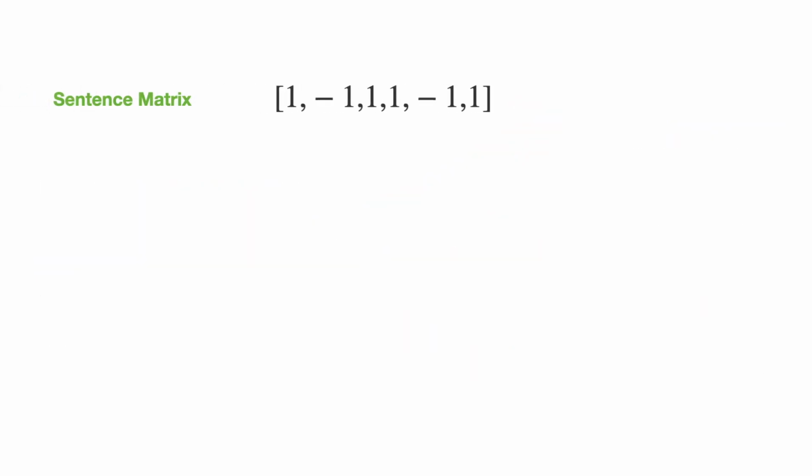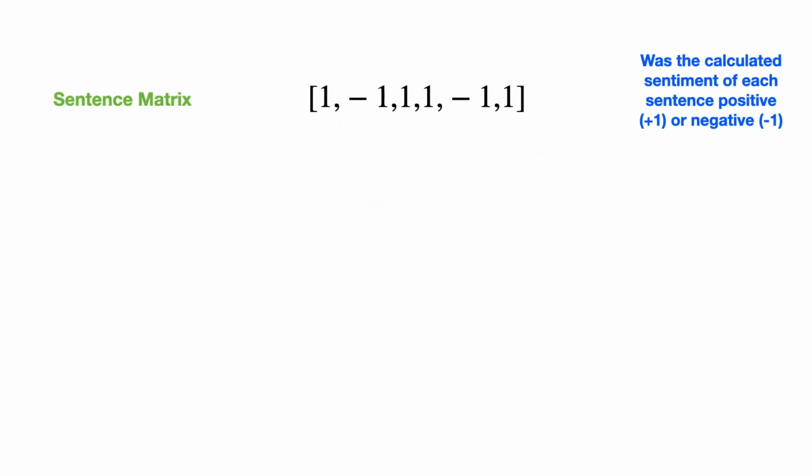So we have a sentence matrix, and this is very simple. In this case, I have 6 sentences. It's a 1 if it was categorized as positive, -1 if it's negative, and if you do have neutral or something, you can add that as a 0 or whatever you may want to do in that case.